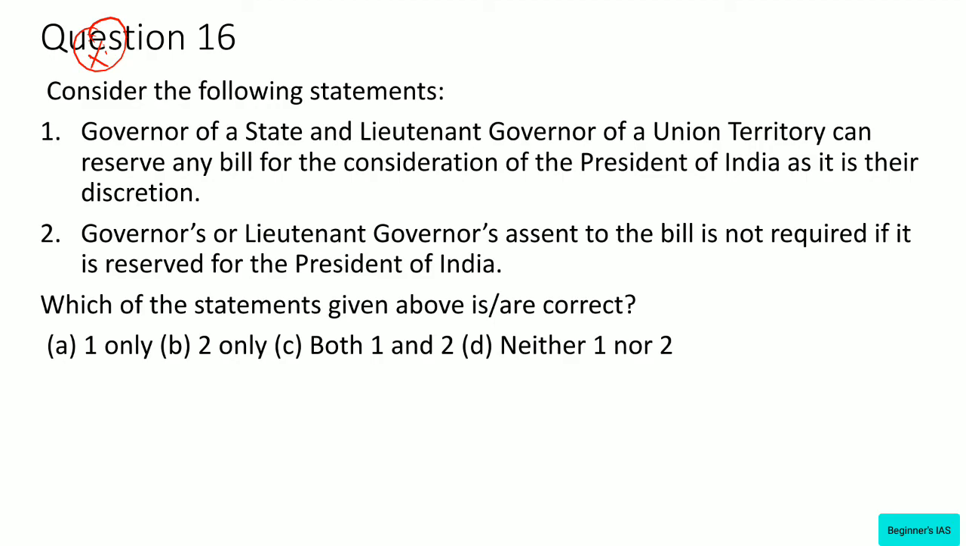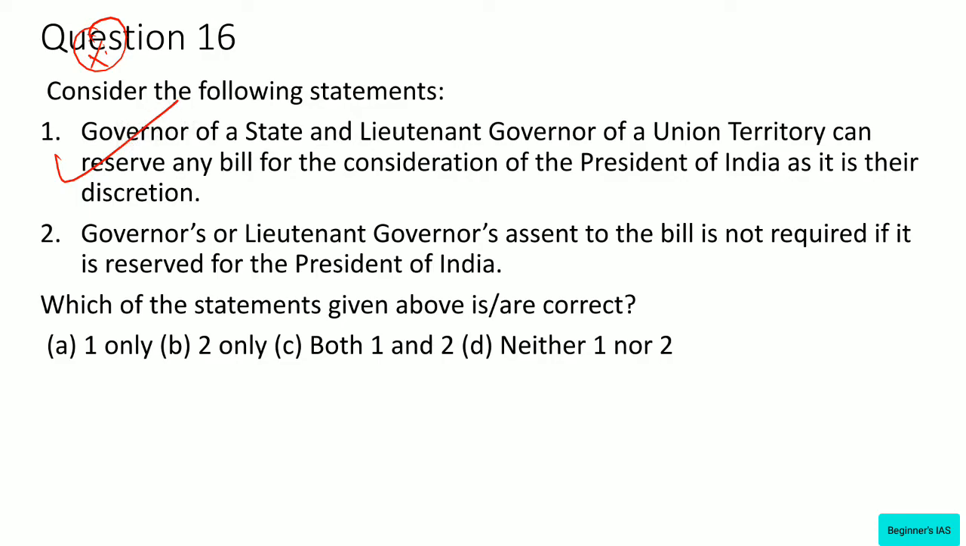Let's discuss this. Consider the following statement. When the bill has been passed by the Legislative Assembly of the state, or in the case of a state having a Legislative Council, has been passed by both houses of the legislature of the state, it shall be presented to the Governor, and the Governor shall declare either that he assents to the bill or that he withholds assent therefrom, or that he reserves the bill for the consideration of the President. Therefore, this statement is right.